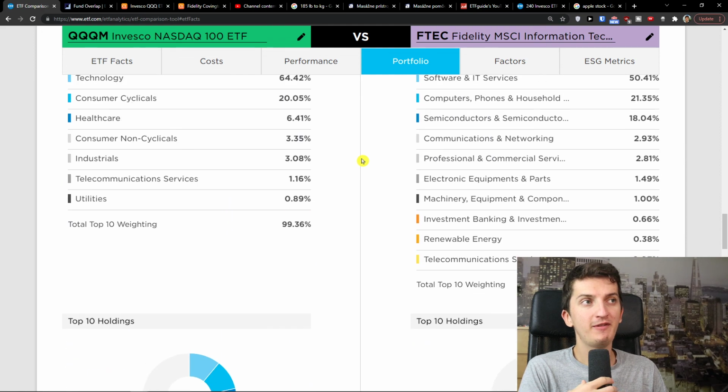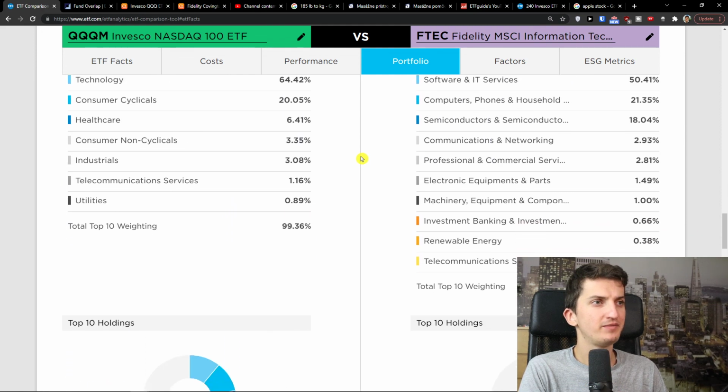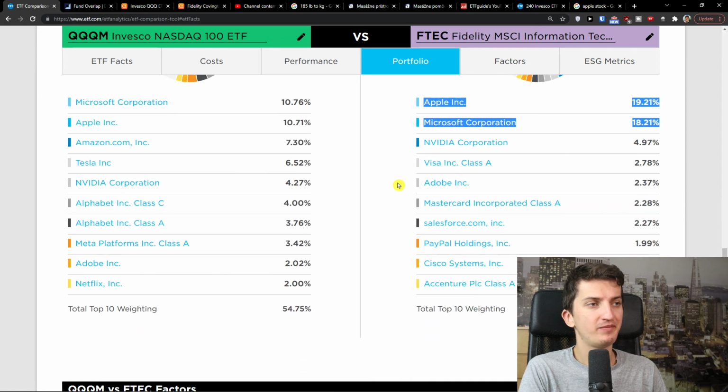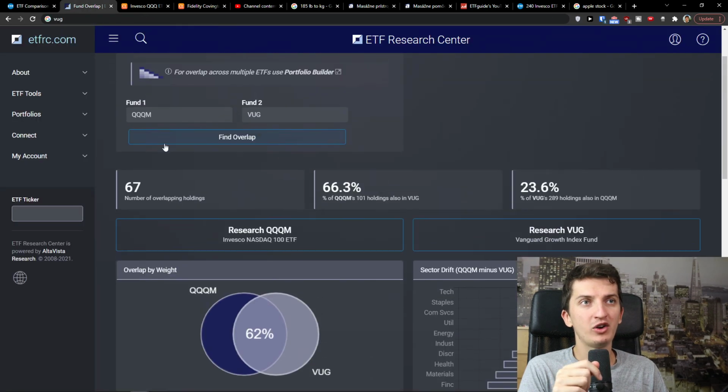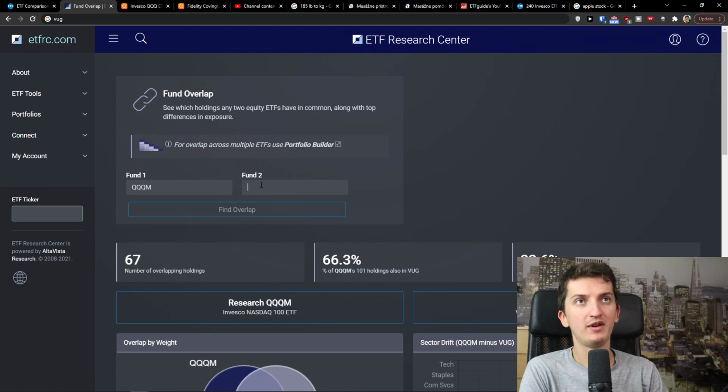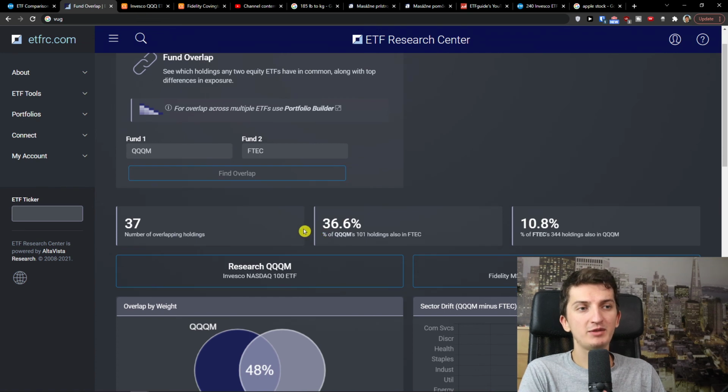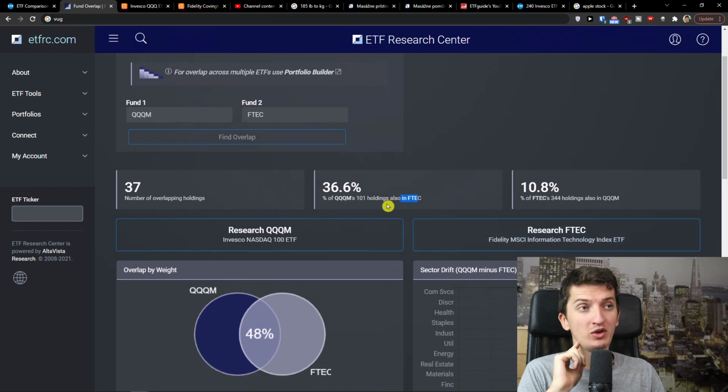Then they have also finance, I believe. You see Visa here, PayPal Holdings, MasterCard. And now I want to show you the overlapping of funds. That's also important stuff. When you come here to fund overlap, and we see QQQM with FTEC, you see that 36.6% of QQQM's 101 holdings are also in FTEC, and 10.8% of FTEC's 344 holdings are also in QQQM. So the overlapping is there, not that huge.